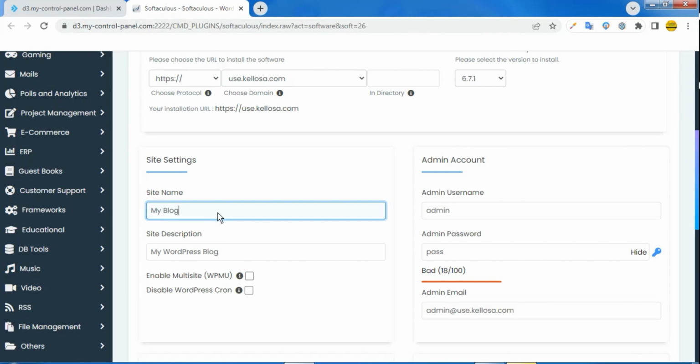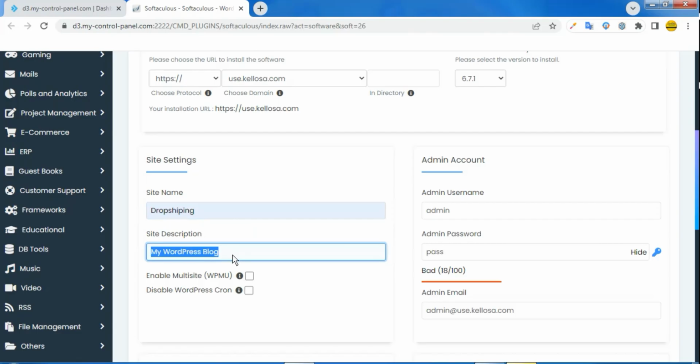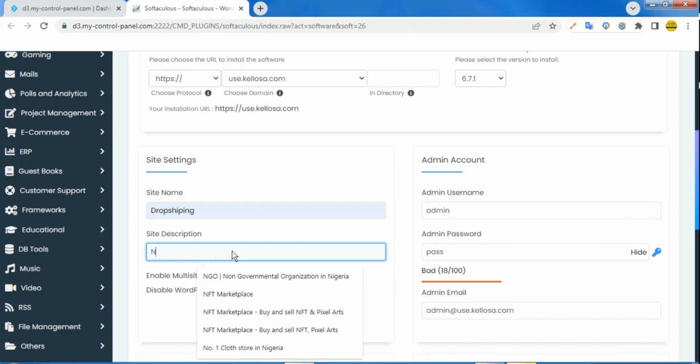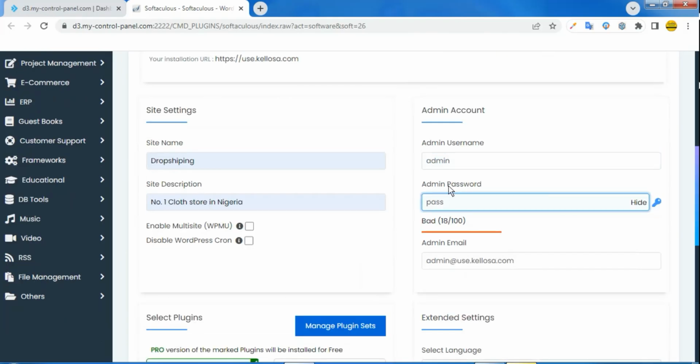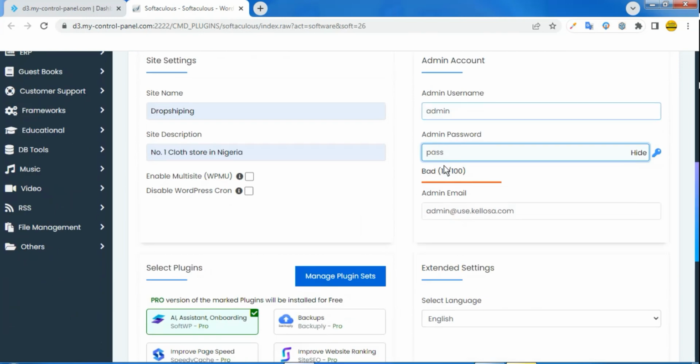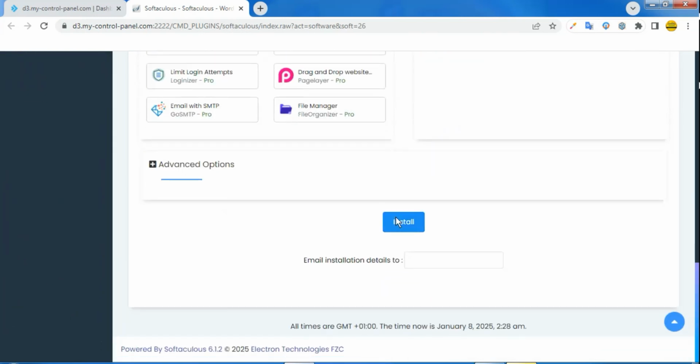But for this tutorial, so as not to make it long, we are just going to stick to the purpose of the tutorial, which is talking about dropshipping. So I'm going to enter my site name, enter my site description. Let's think what do we majorly want to sell for this dropshipping. Let's just pick clothes. Let me say your number one clothes store in Nigeria. Enter your admin username, enter your password. I'm just going to leave it as default simply because this is just for tutorial purpose.